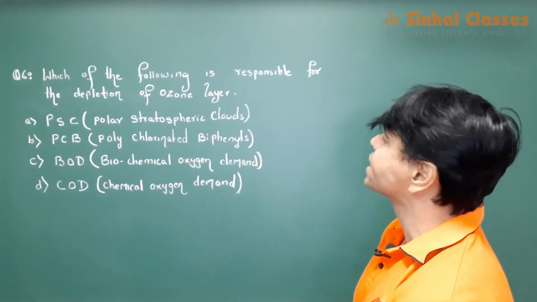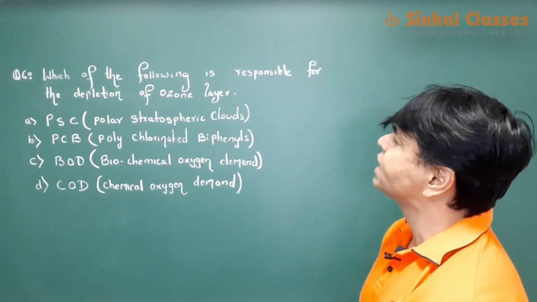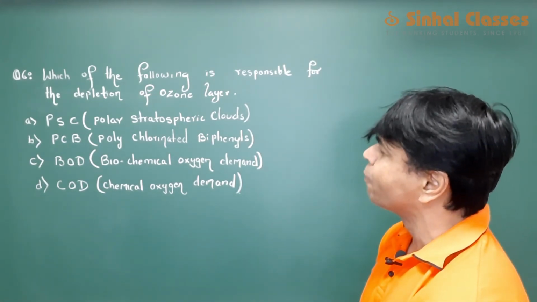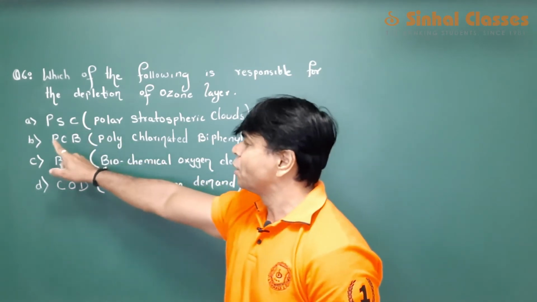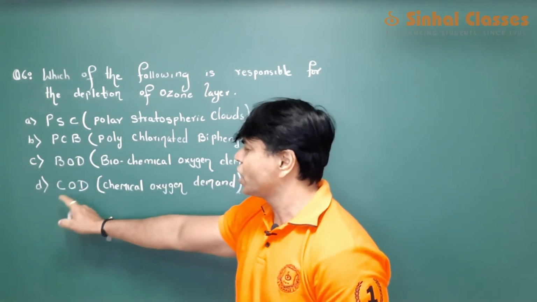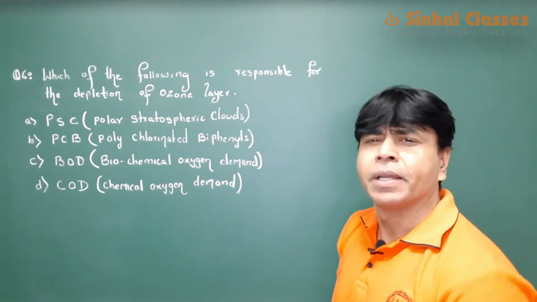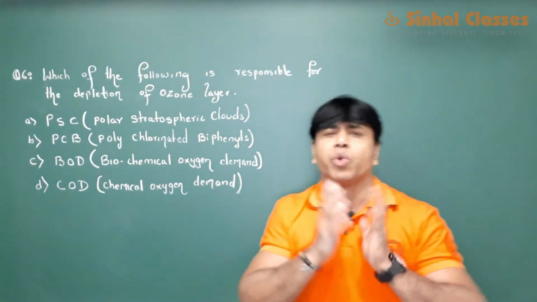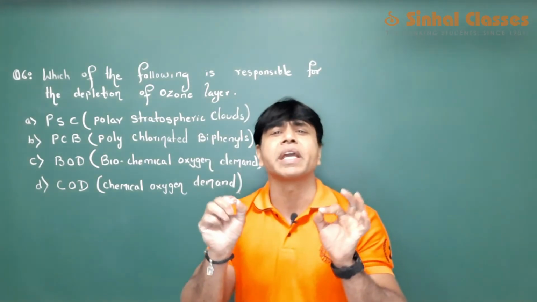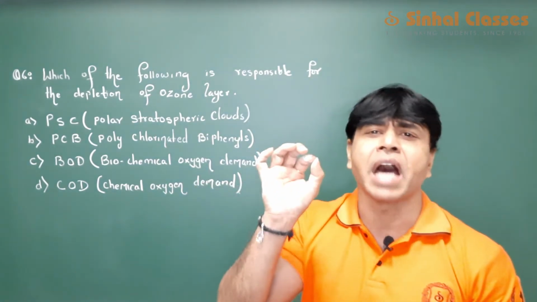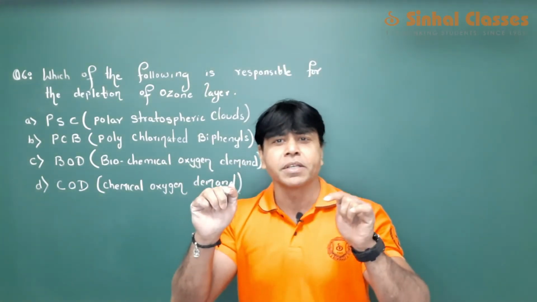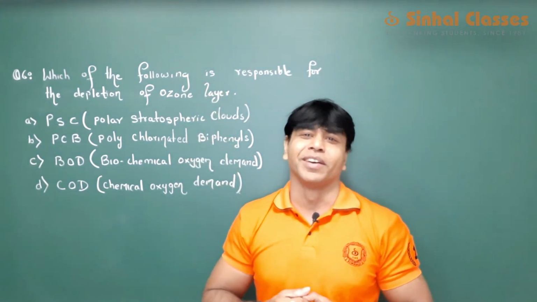Which of the following is responsible for the depletion of ozone layer? PSC, PCB, BOD or COD? Now what is PSC? It's a special type of cloud which is formed in winter in Antarctica, which helps in depletion of the ozone layer.